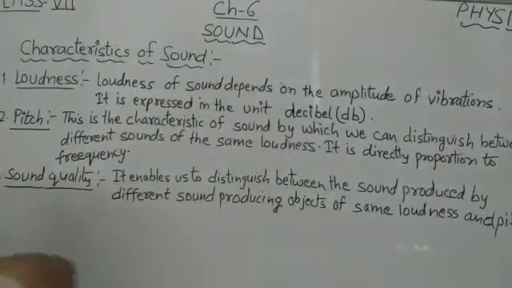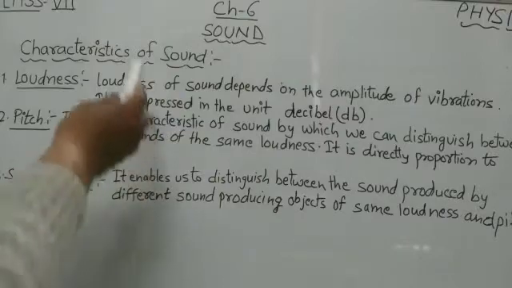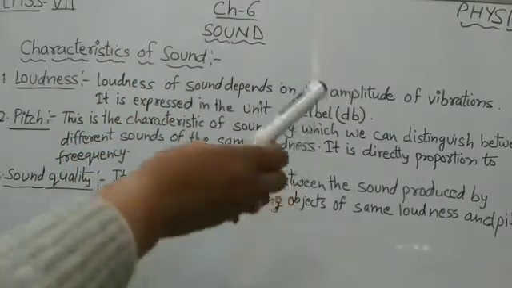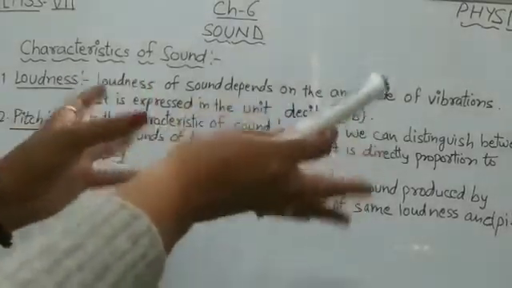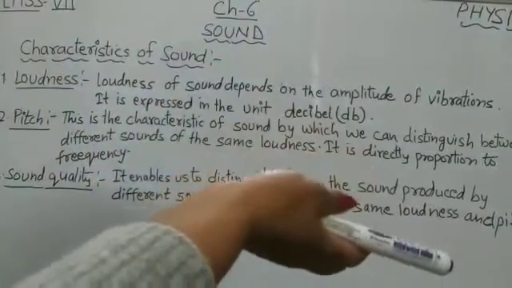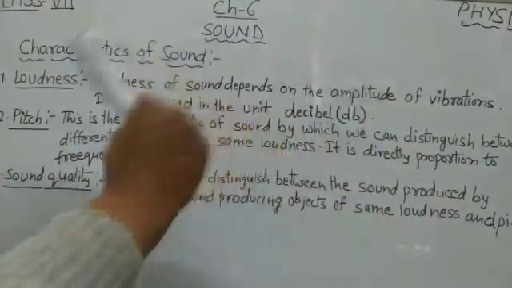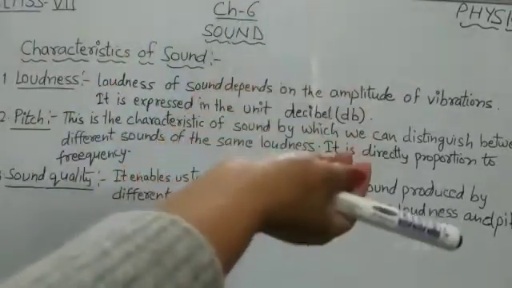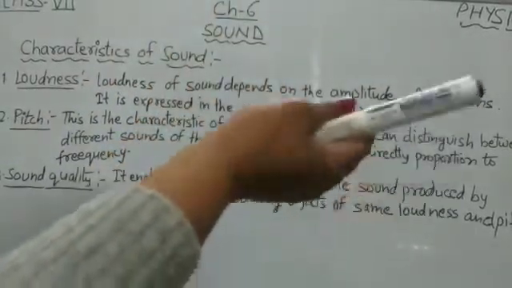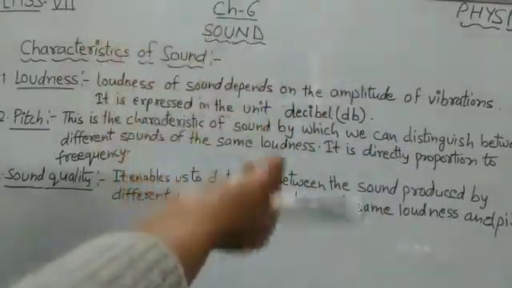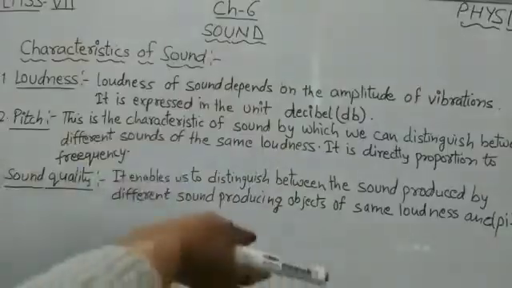Third one is sound quality. This is also a characteristic of sound and it enables us to distinguish between the sound produced by different sound producing objects of same loudness and pitch. For example, we can distinguish between the sounds produced by a sitar and a flute even without seeing these musical instruments. This is because the sounds produced by a sitar and a flute differ in quality.